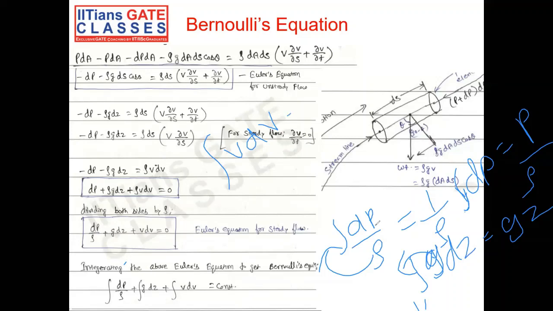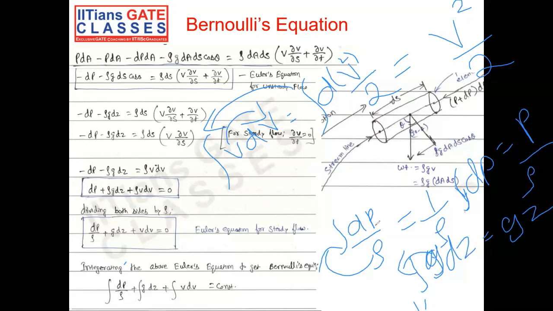So we can do a very small simplification. I can take this v inside the differential form and write it as d of v square by 2. When I take the differential inside, I get back the same form, v dv. And the integral of d of v square by 2 is nothing but v square by 2, just very simplified calculus.